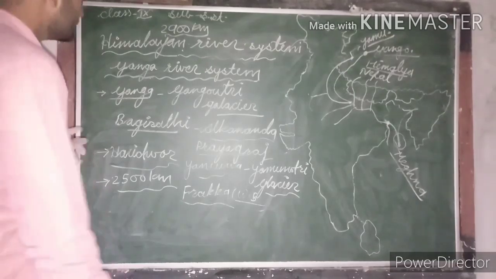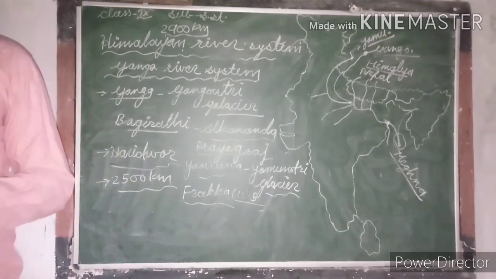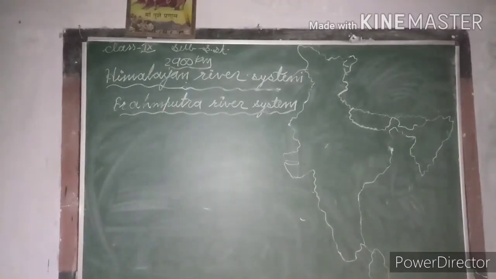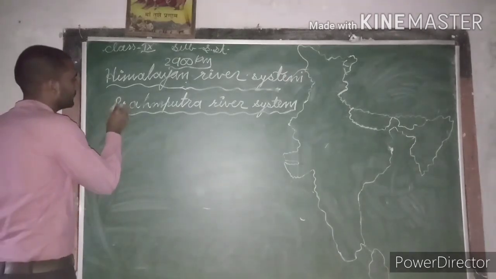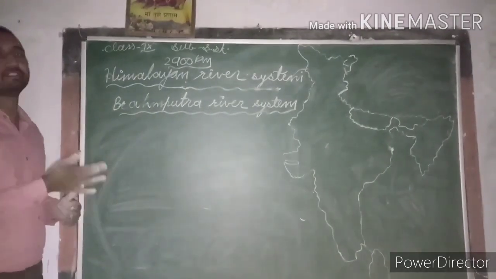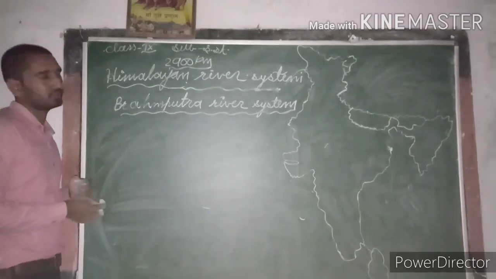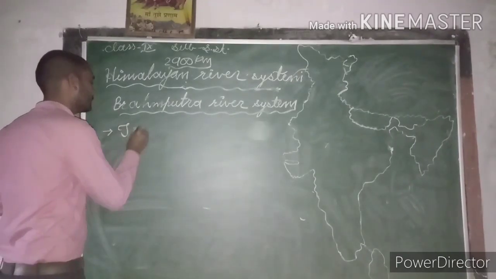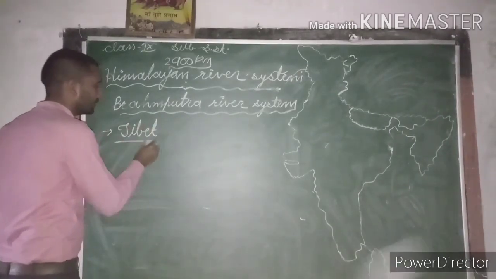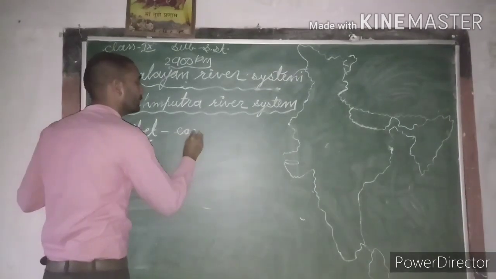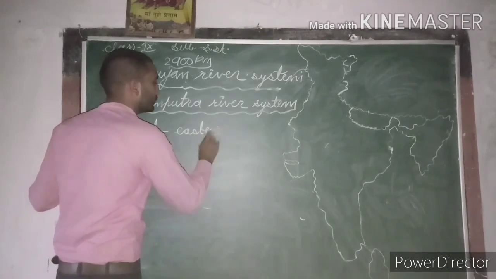Now the next system which we are going to discuss here is the Brahmaputra river system. So the third major river of the Himalayan river system is Brahmaputra river. Guys, Brahmaputra river originates from Tibet, near the Mansarovar lake.